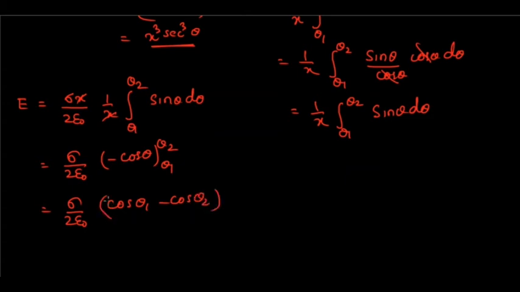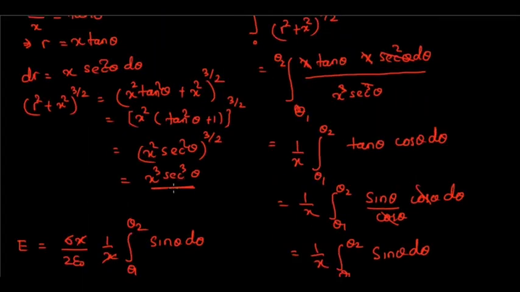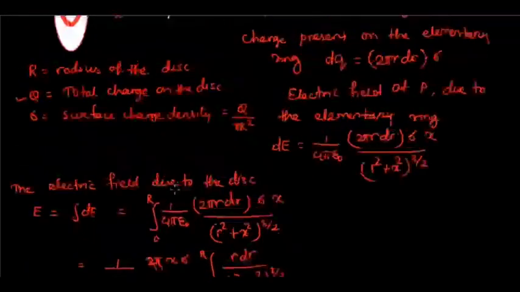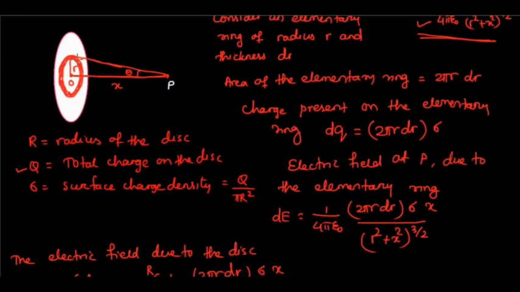So what is theta 1? Theta 1 is the lower limit of the angle. And what is theta? Theta is the angle between this line, the line which joins the circumference of the elementary ring with the point P, and the axis. This angle is theta. So the element can be chosen from the center up to the circumference of the disc. So theta 1 will be 0 degree, because if we choose the element here, then this line will coincide with the axis. So here theta 1 will be 0.